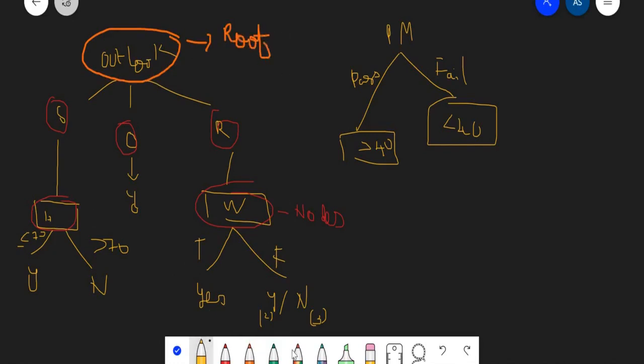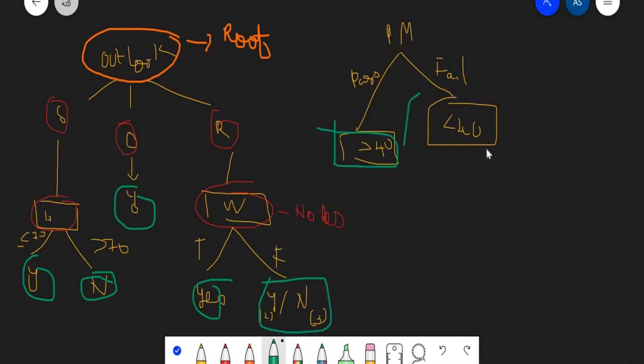Then the outcomes, whether yes or no, and values such as less than 40 or greater than 40, are called the leaves.